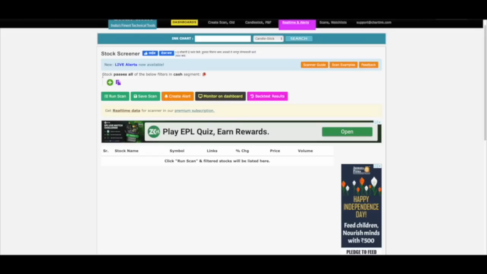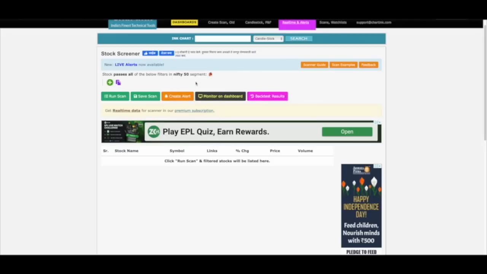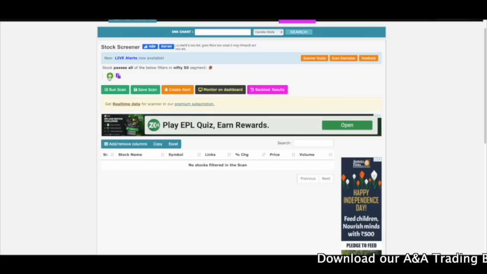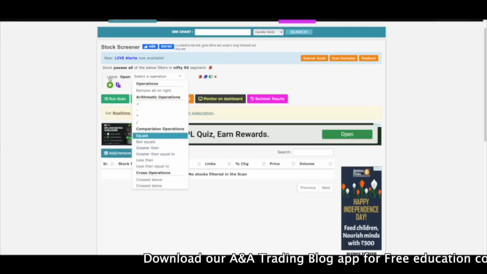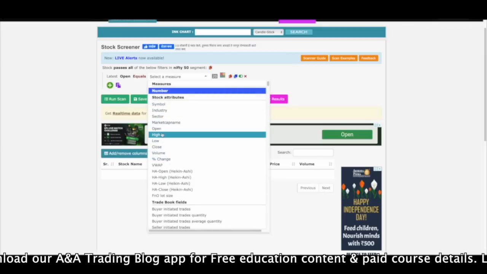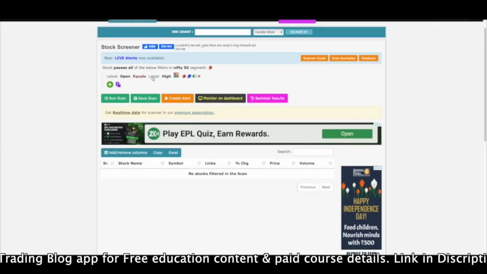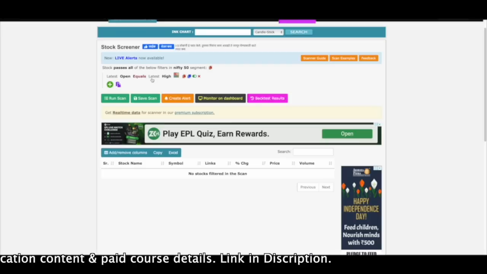Now first, at this section it says stock passes all of the below filters in cash market. But I prefer to trade in Nifty 50 stocks, so I will choose Nifty 50 here. Then what we need to do is start applying our filters. To apply a filter, click here. I choose open. It says latest open equals to high. Let's read this out. The filter says latest open is equal to latest high.